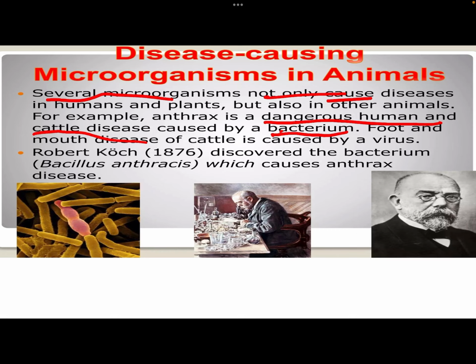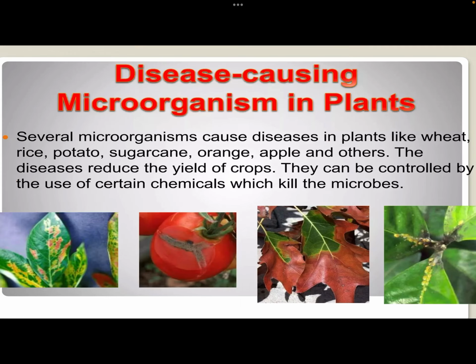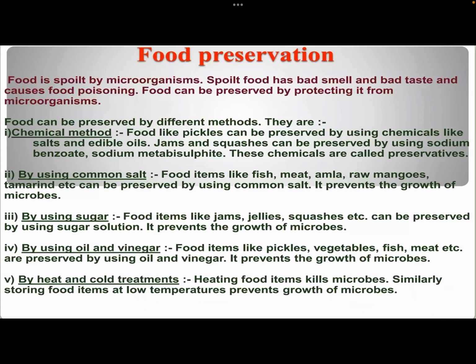Now, the scientist Robert Koch in 1876 discovered the bacterium which causes anthrax disease. What are the disease-causing microorganisms in plants? There are several disease-causing microorganisms in plants as well, like in wheat, rice, potato, sugarcane, orange, apple, etc. These can reduce the yield of crops, and they can be controlled by certain chemicals which can be sprayed on the crops to kill the microbes.